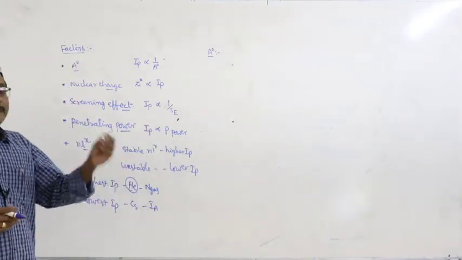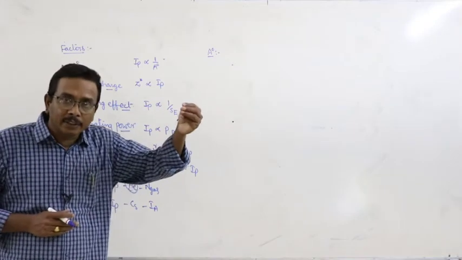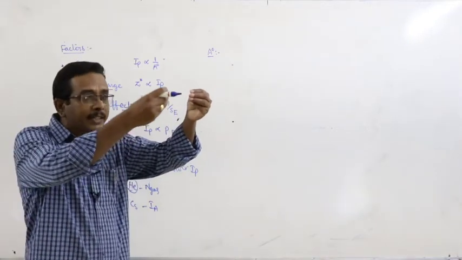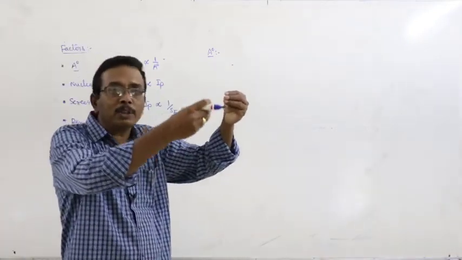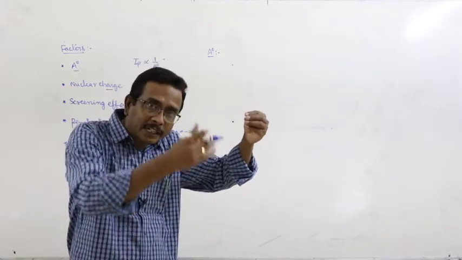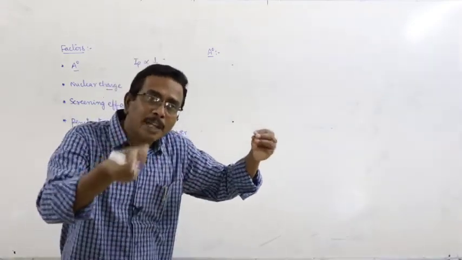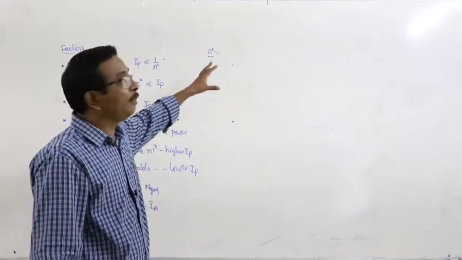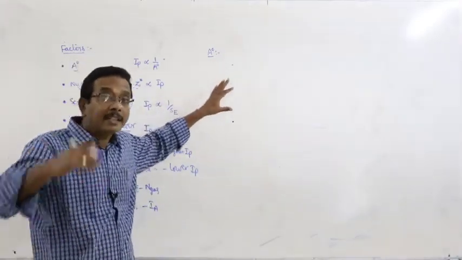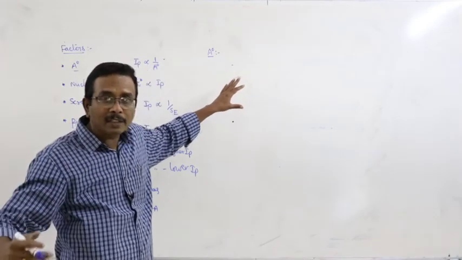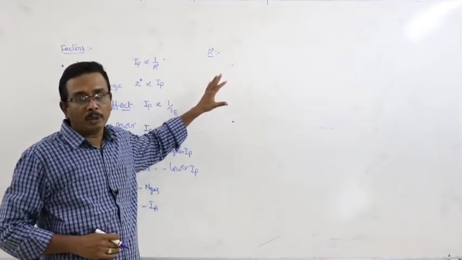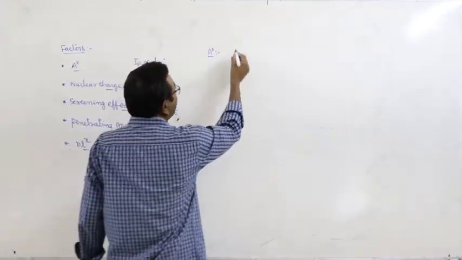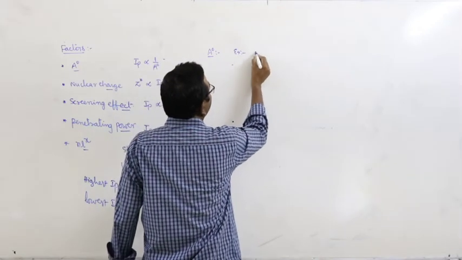Means what? Greater the atomic radius, lower the IP value.